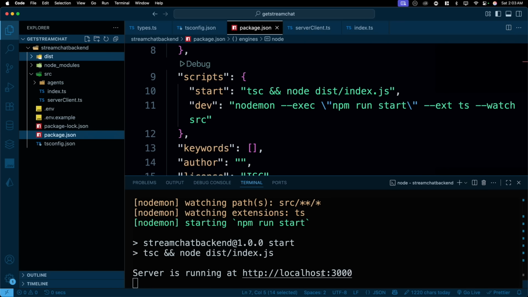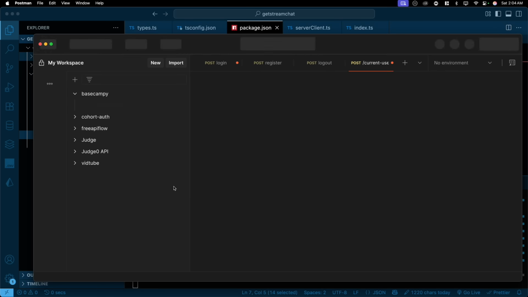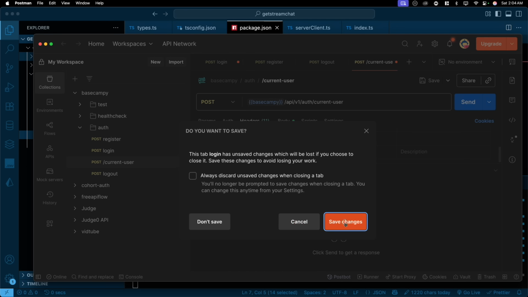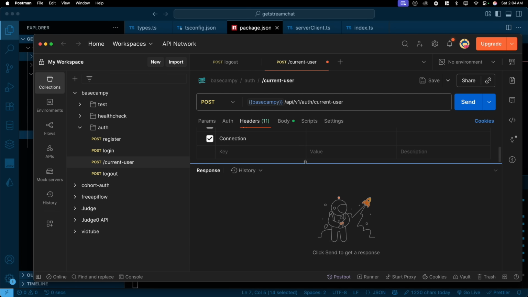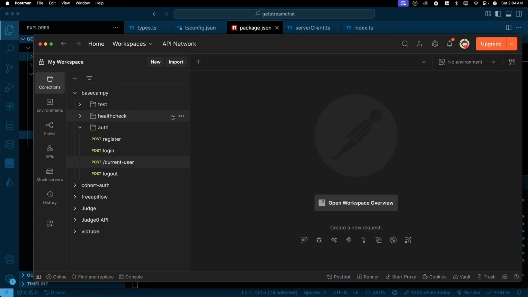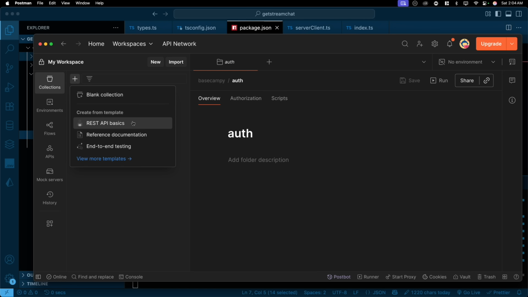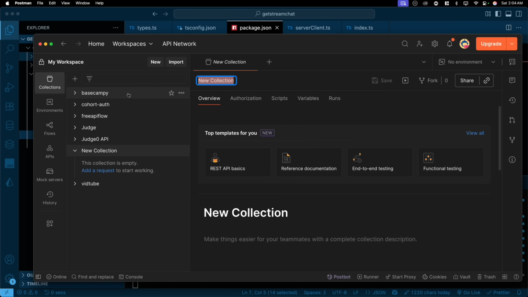All I want to do is visit this. I should technically be firing an API call through Postman, so let's actually do that properly. Let me open up my Postman. We have so many things going on in this. I can just say save. All right, so we'll just remove everything and create a new request. I'll just call it a blank collection.